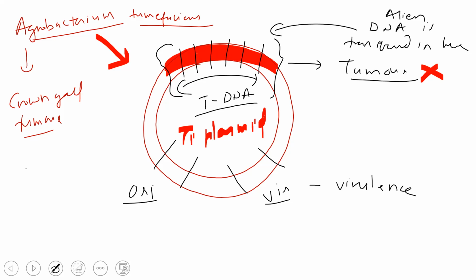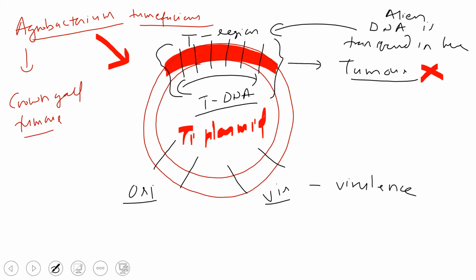Okay, beta. So this is what we have in vectors. In the animal case, retroviruses can be used. We also refer to this as the T region or tDNA region, the tumor causing region. So clear this much. This is not given in the textbook, but you should know because questions have been asked.